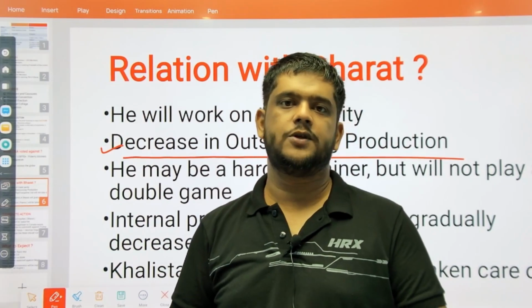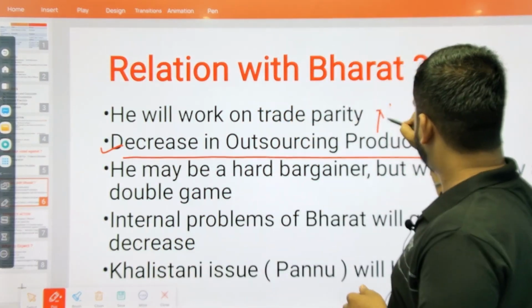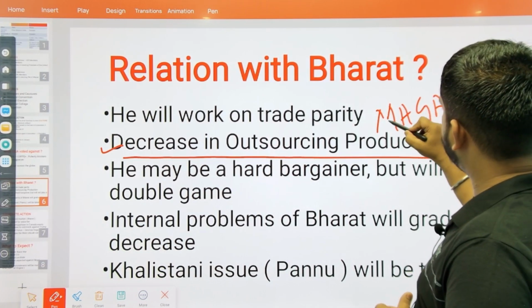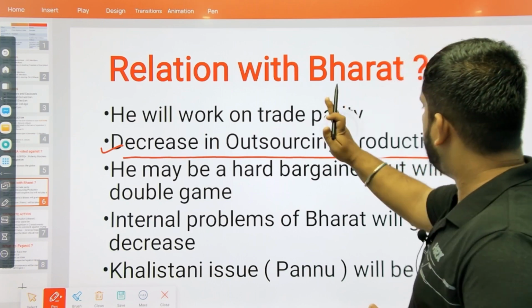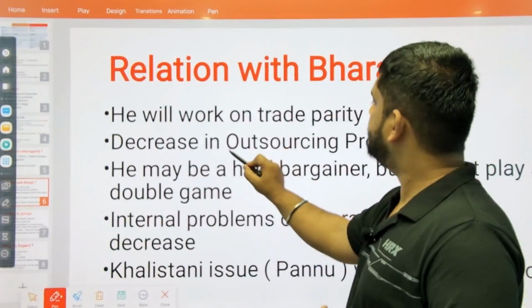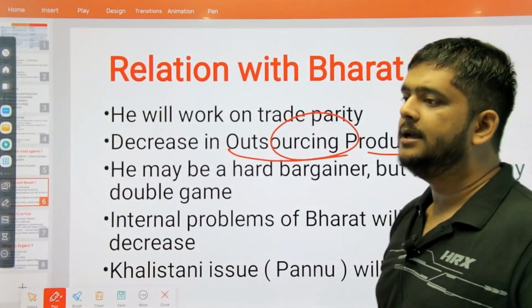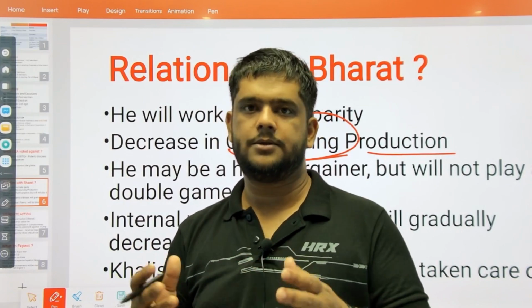Now what this means is there was a campaign which was run by Donald Trump. What was the campaign name? MAGA. What is the full form of this? Make America Great Again. Okay. So how is he planning to do that? By not outsourcing production to various parts of the world. That is, he wants companies to come to the USA and produce.